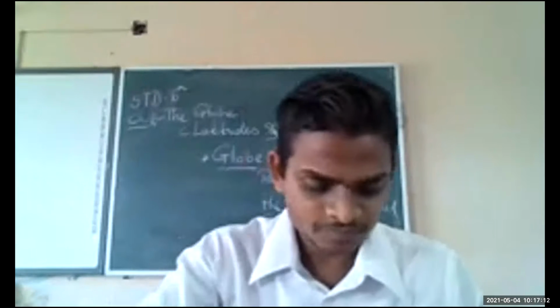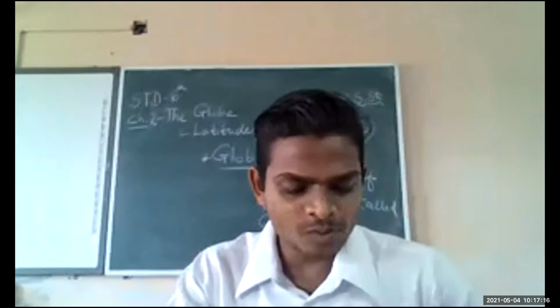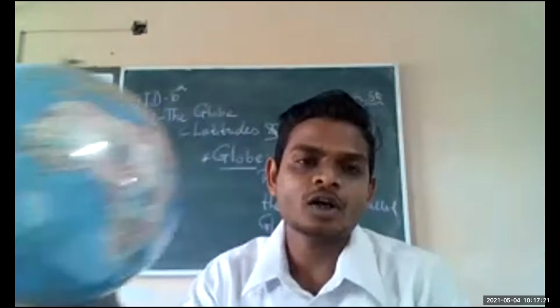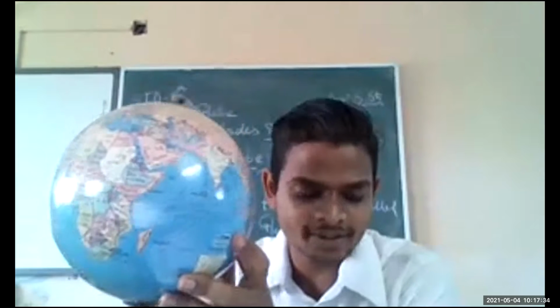Thus, to find the location or direction of a place, we need certain points of reference and lines. And because of this, certain lines are drawn here to find out the location of different places, cities, countries, and continents.